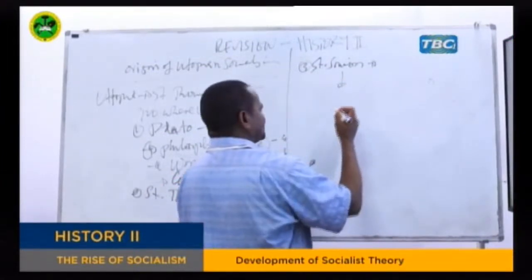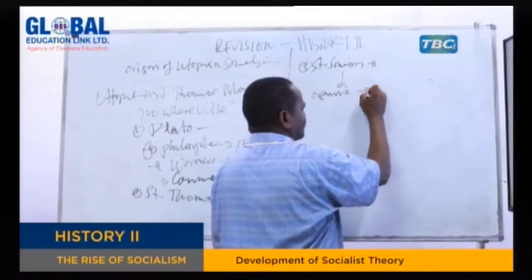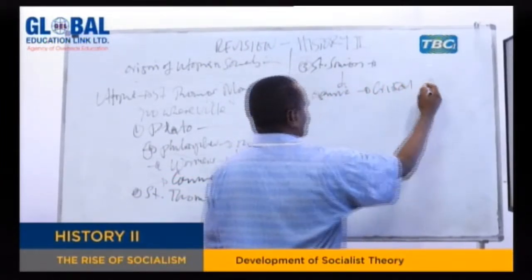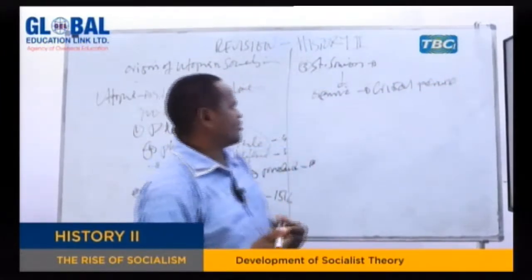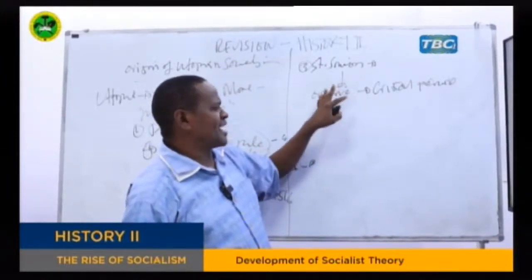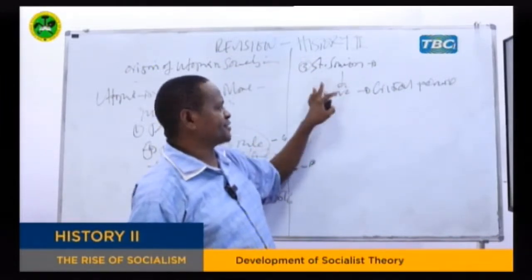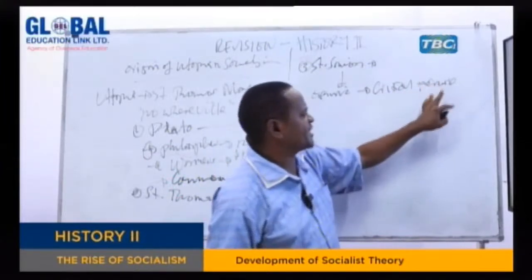History is changing between what he called the organic period and what he called the critical period. During the organic period, people's life is so good. People are having everything they need. And in this time, there is harmony in the society. But society can be transformed into another period, which is called the critical period.